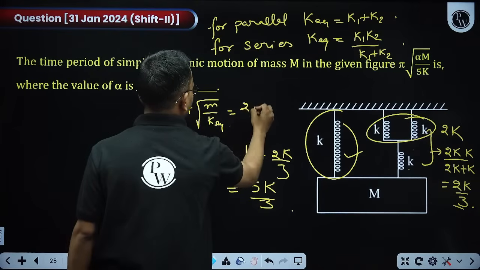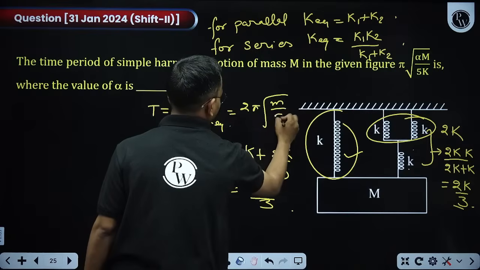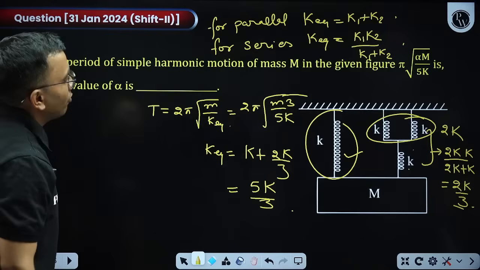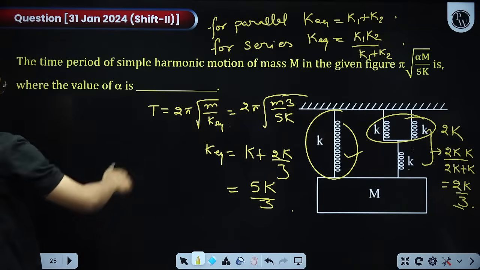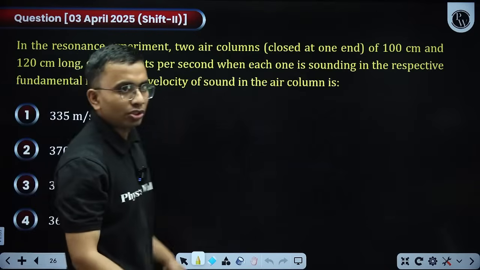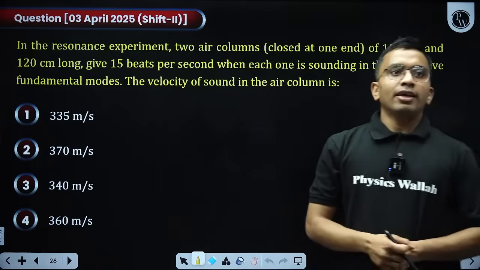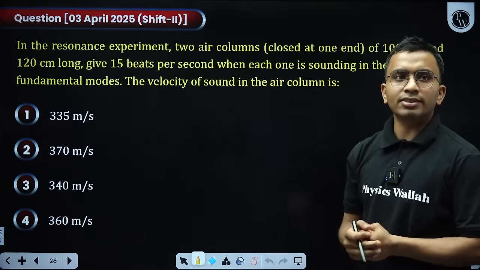So 2 pi root of m divided by 5K by 3. If you take 2 inside, it will become 4. So 3 into 4 is 12. Alpha comes out to be 12 in this. You have done this question, I think, previously. Next, yes, 12 is the correct answer.